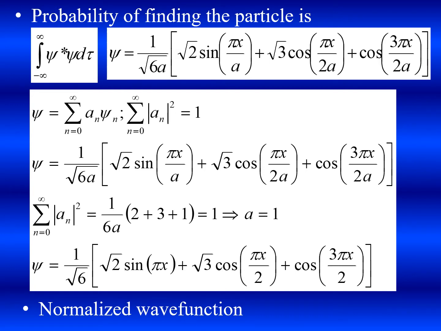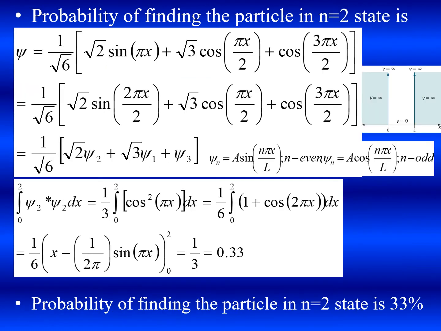So if this is the case, psi is equal to 1 by square root of 6 times square root of 2 sine pi x plus square root of 3 cos pi x by 2 plus cos 3 pi x by 2. So this is the normalized one. Now the question is to find the probability of finding the particle in n equal to 2 state.